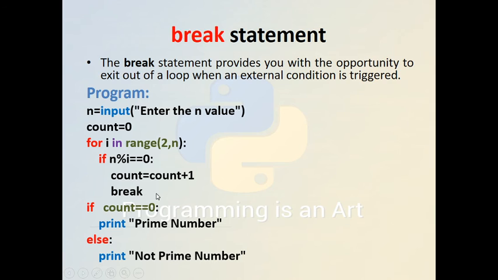So the loop will be broken here. If we start from the range 2 to n, and for example if n is 7, it will start from 2 to 7. So if the condition evaluates to true, then the loop will be broken. And this is a simple program to check whether a number is prime or not.